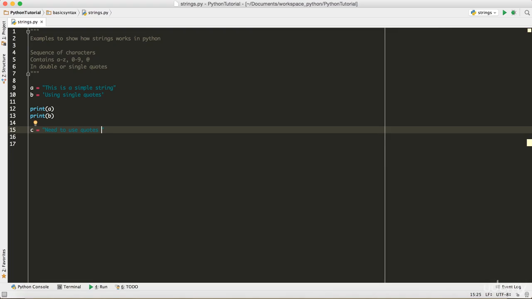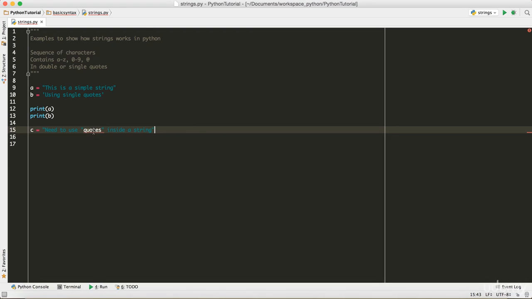Let's inside a string. So let's make it more intuitive. So let's say I wanted to have a string which prints out like need to use quotes, and the quotes, this word is inside double quotes or single quotes. So if I do something like this, what happens? This started giving me errors, right?